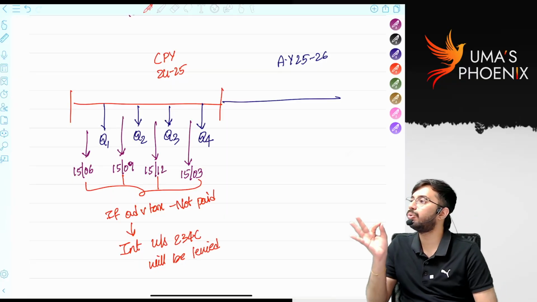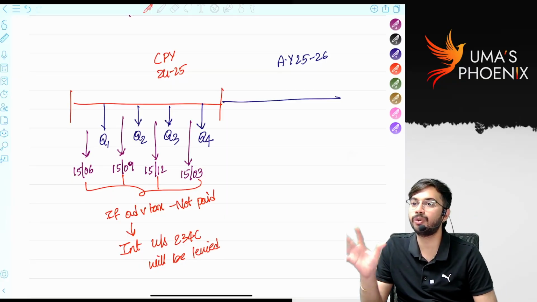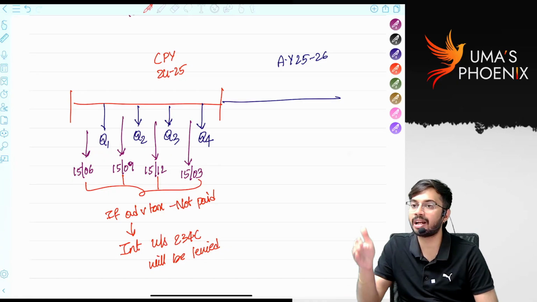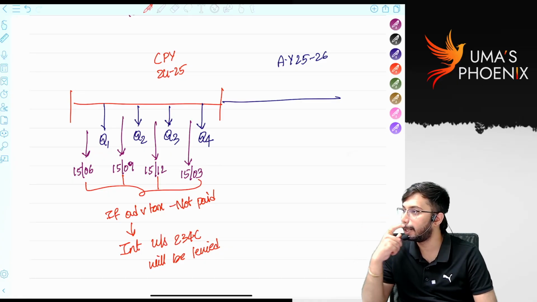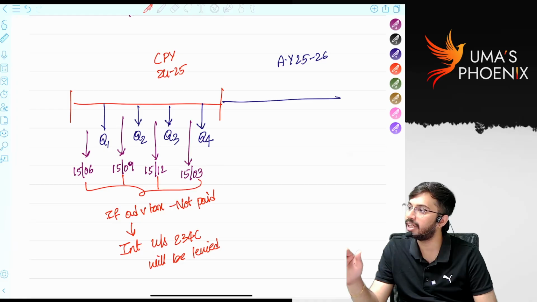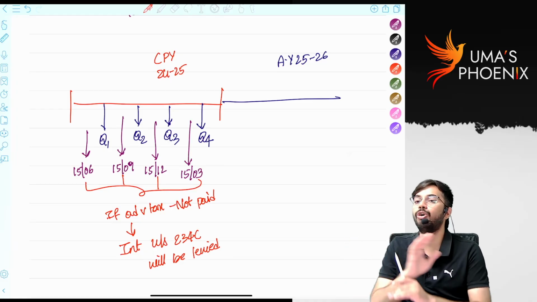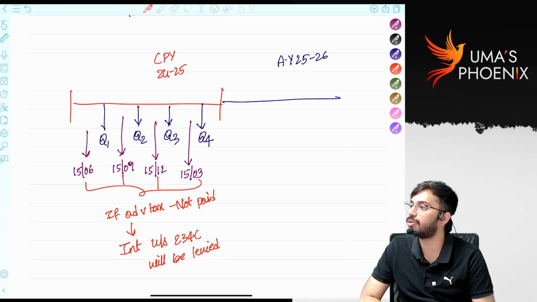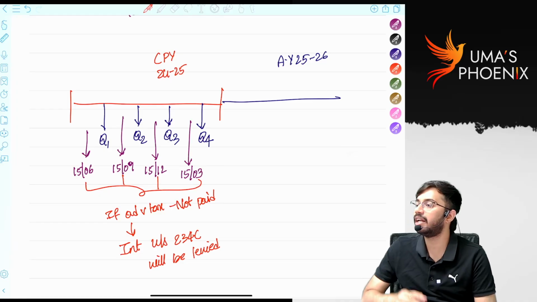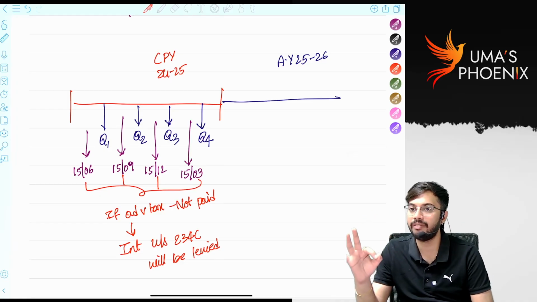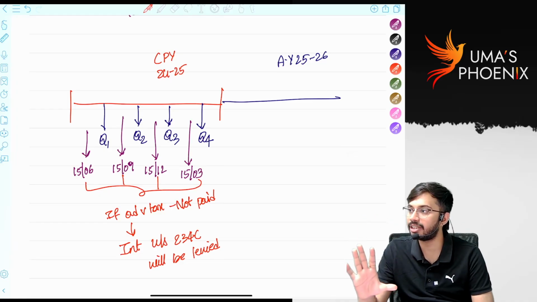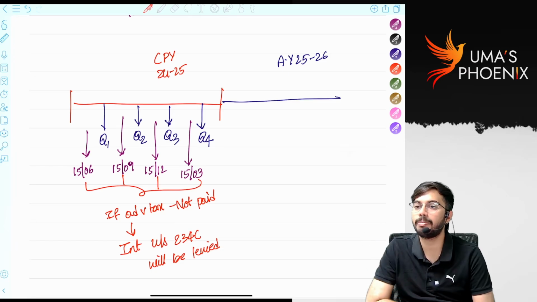That means 234C interest will end after completion of current previous year. After completion of current previous year, in assessment year, no more levy of interest under section 234C. Is it clear? Interest under section 234C will be levied only during current previous year if advance tax is not paid within the due dates. Are you able to understand?